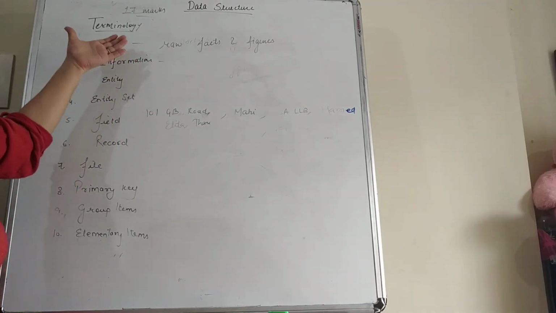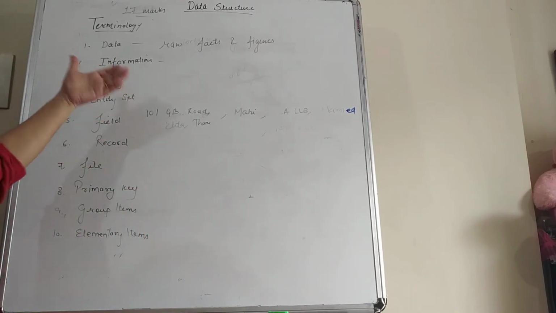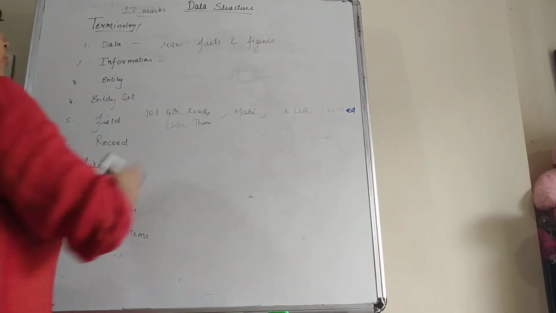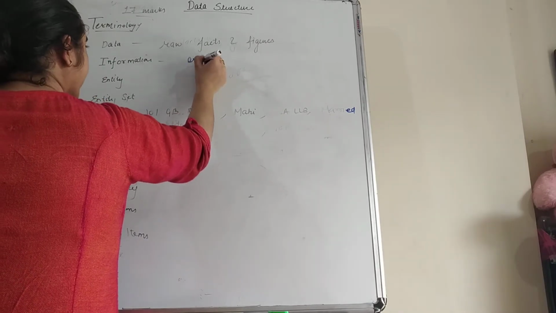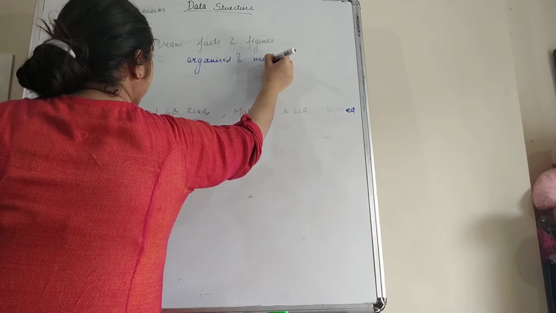Next one is information. When we organize the collected data into a certain format, then we call that organized data information. So that means organized and meaningful data is known as information.